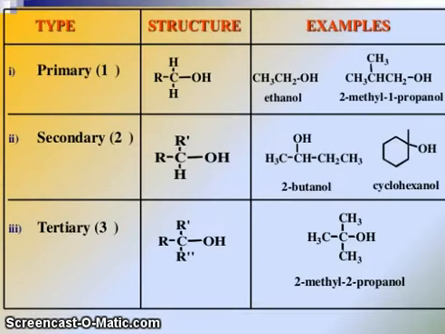Now, friends, you can see the primary, secondary and tertiary structures like that. An example: ethanol and 2-methyl-1-propanol are primary, 2-butanol and cyclohexanol are secondary, and 2-methyl-2-propanol is tertiary.